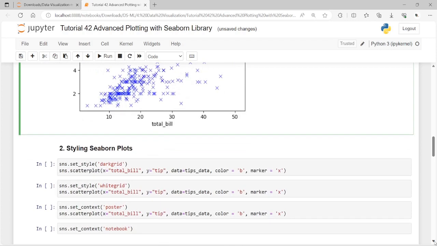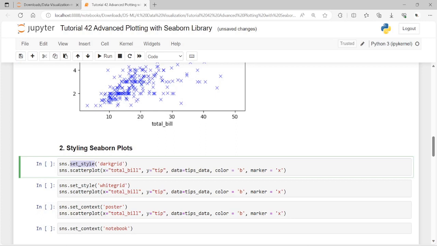And next, going on to styling Seaborn plots. Dear friends, while matplotlib plots might be aesthetically pleasing, you can create aesthetically pleasant plots with Seaborn also. So for instance, you can set the background style of the plot with the set style function. You can pass dark grid, white grid, and of course you can also use white and ticks as a value to the set style function.